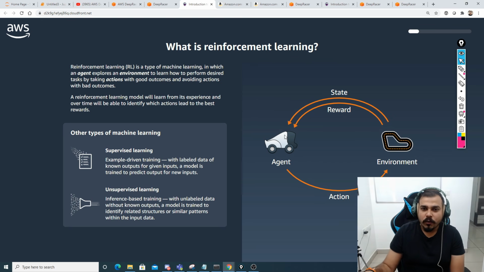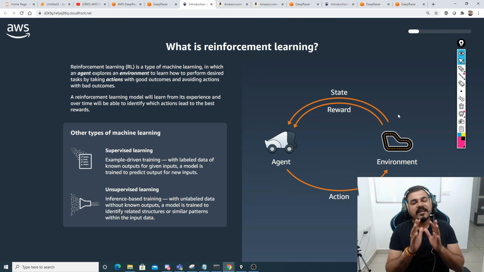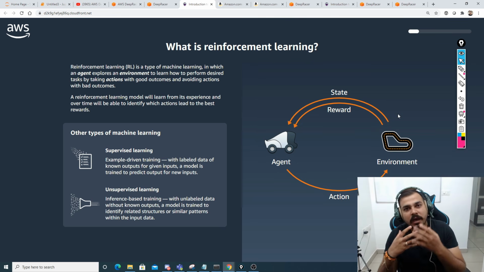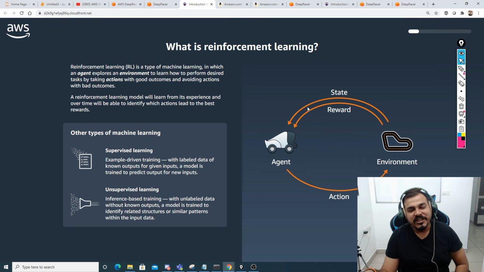Now what this agent does is, based on the environment, it will select some kind of actions, and based on those actions, it will either get rewards or not get rewards. That is the basic functionality of how an agent works in reinforcement learning. So based on the environment, it will perform some actions, and based on those actions, it will either get a reward or not get a reward. And again, based on this reward, it will also change its state.